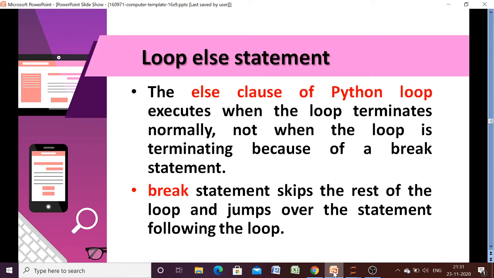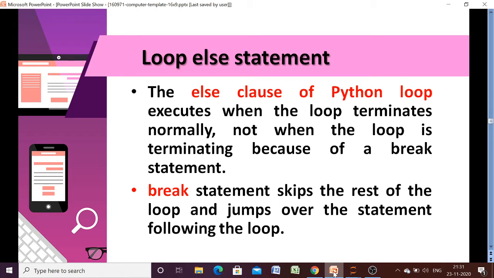So here we can see that if any else is written along with any loop, it may be a for loop, it may be a while loop. If any else part is there along with any loop, then that else part will be executed only if the loop terminates normally, not when the loop is terminating because of a break statement.